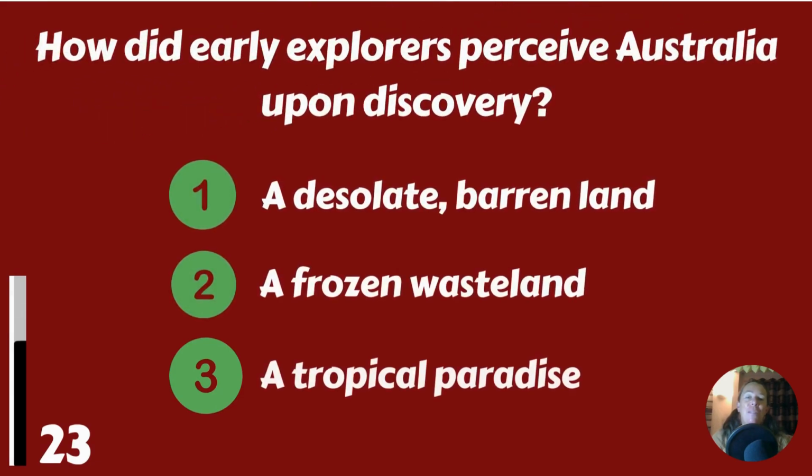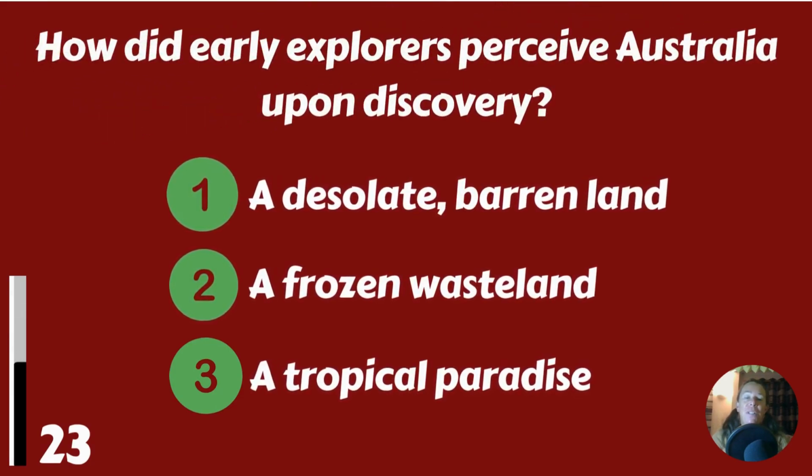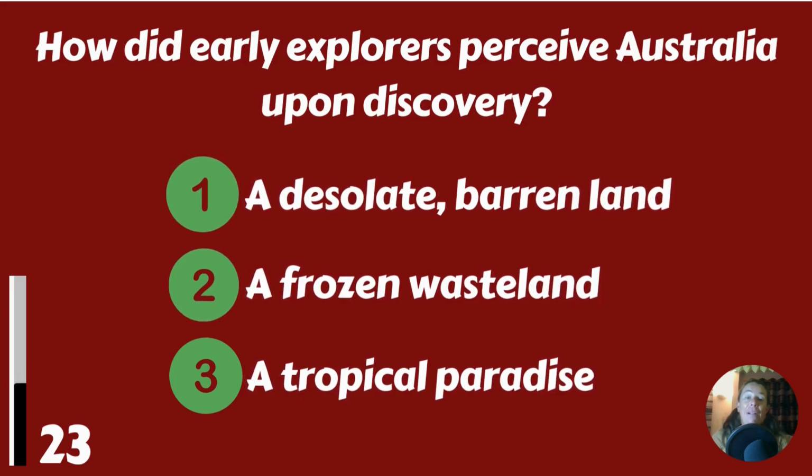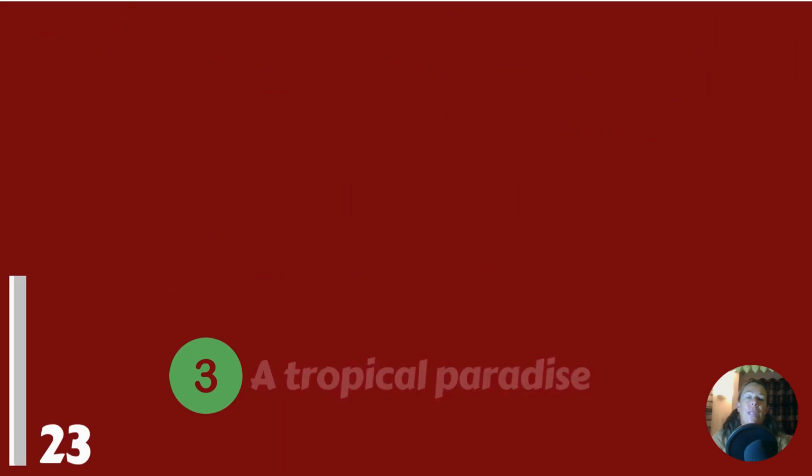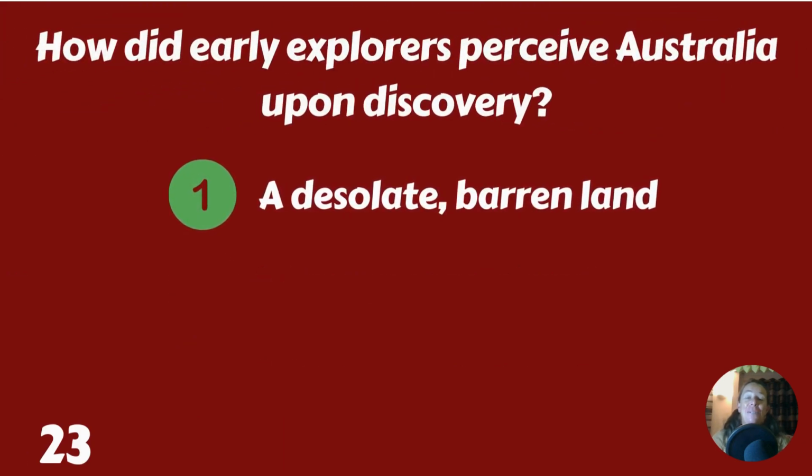How did early explorers perceive Australia upon discovery? A desolate, barren land, a frozen wasteland, or a tropical paradise? A desolate, barren land.